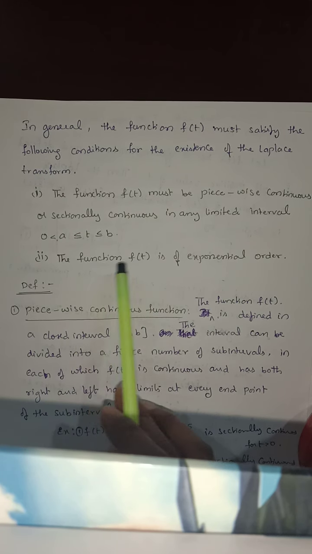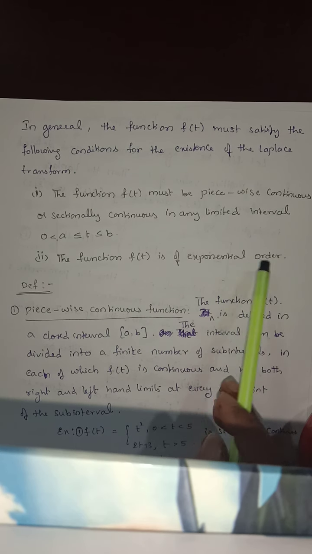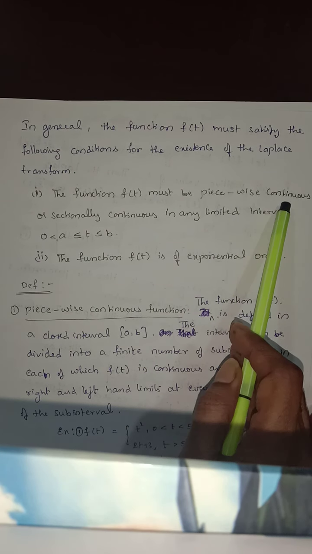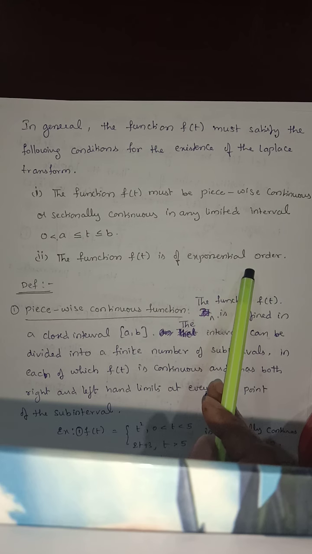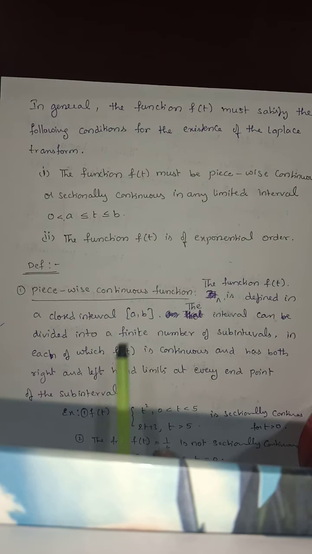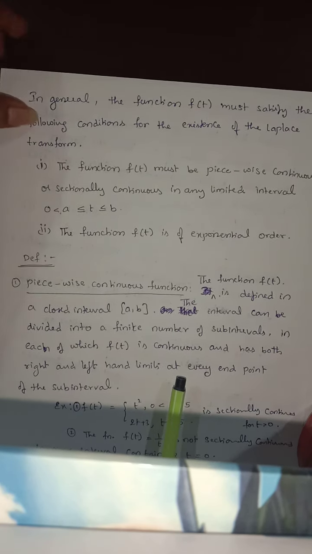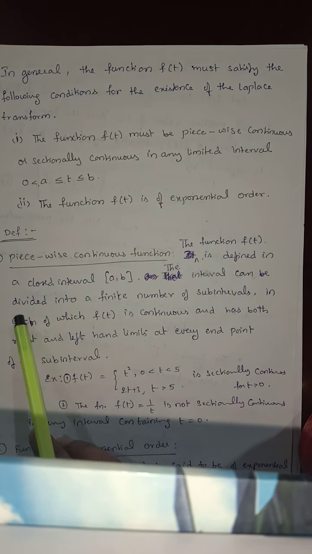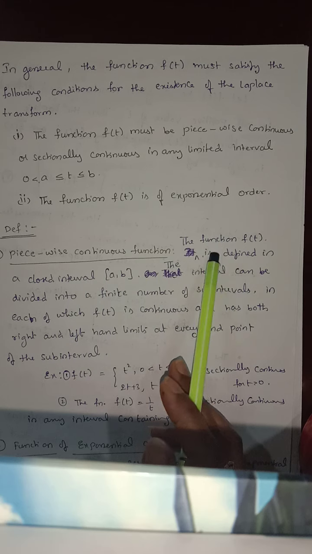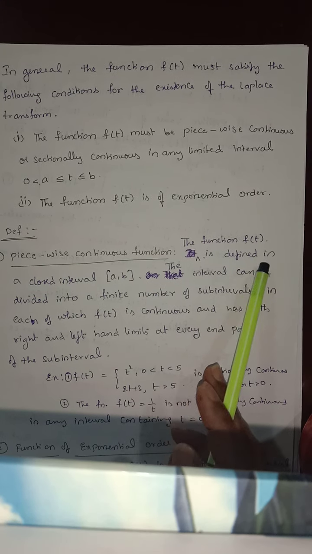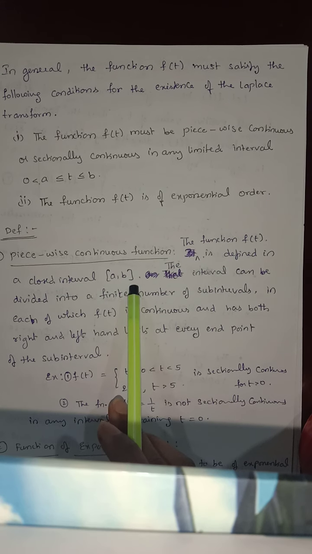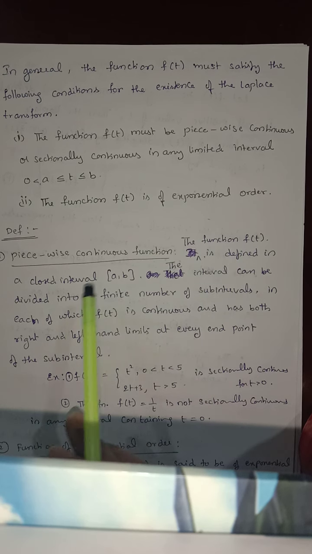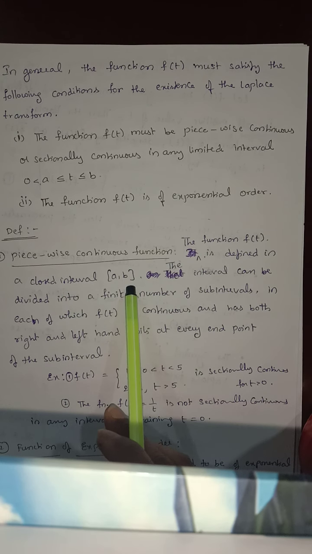The next one: the function f of t is of exponential order. What is piecewise continuous, and what is exponential order? Here we are going to discuss. First, the definition of piecewise continuous. The function f of t is defined in a closed interval a comma b.